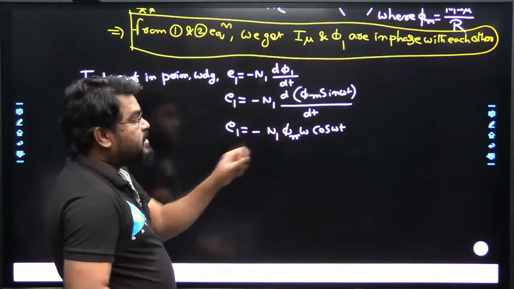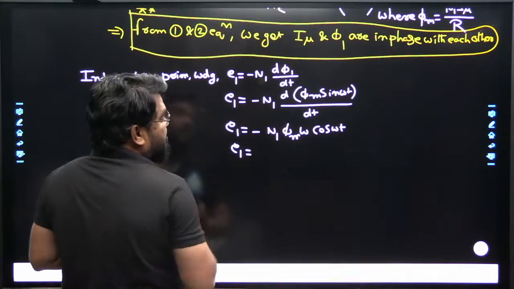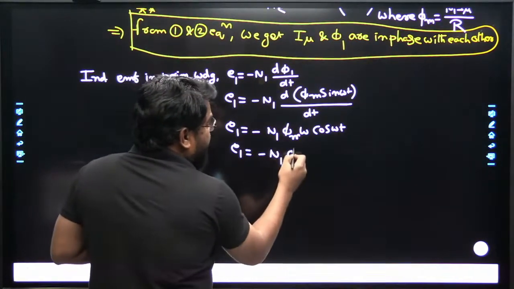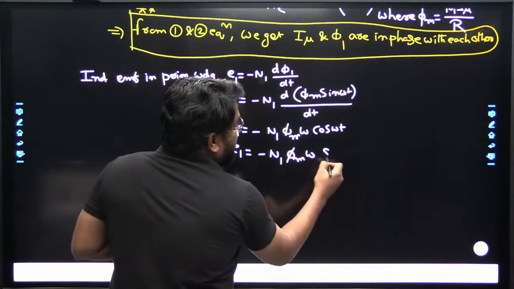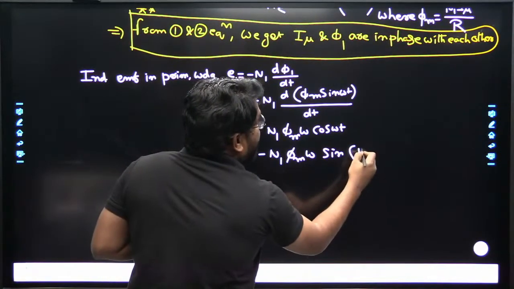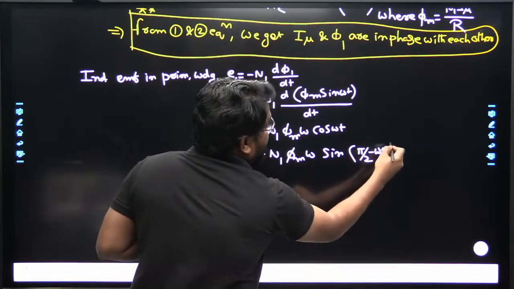This cos function we can write in terms of sine: minus N1 phi maximum omega, sin of pi by 2 minus omega t.